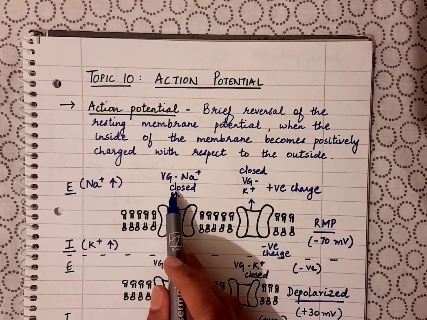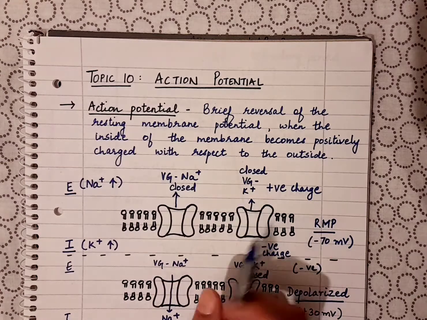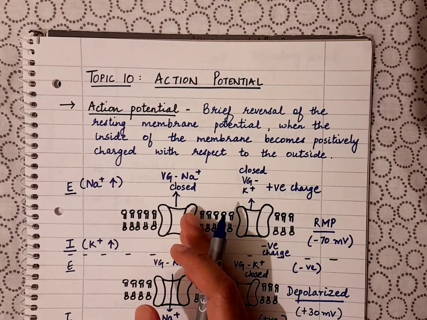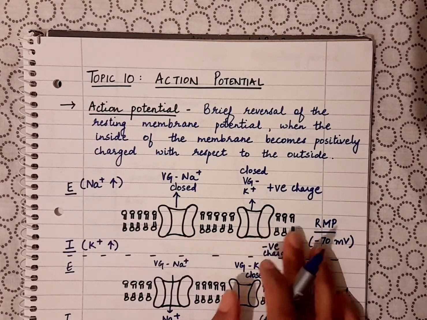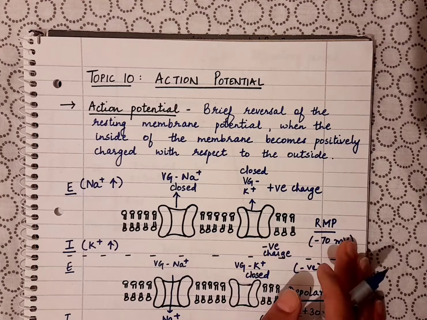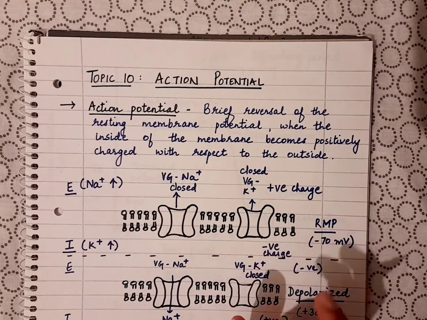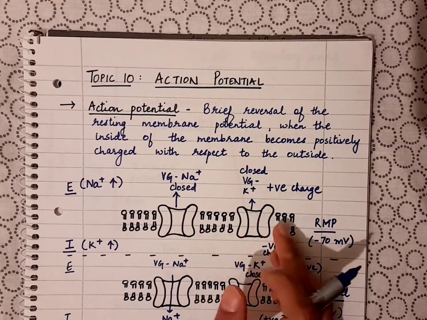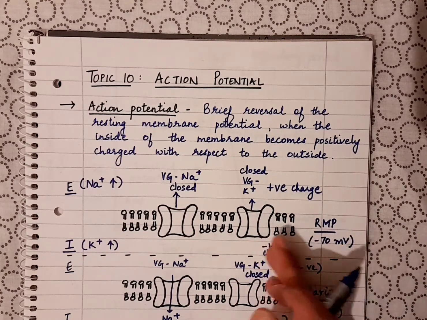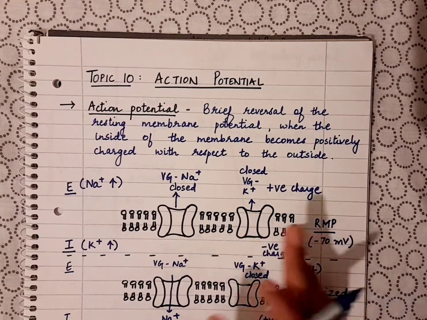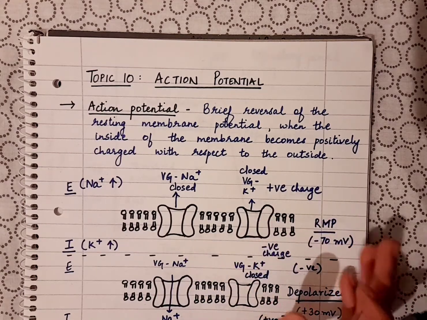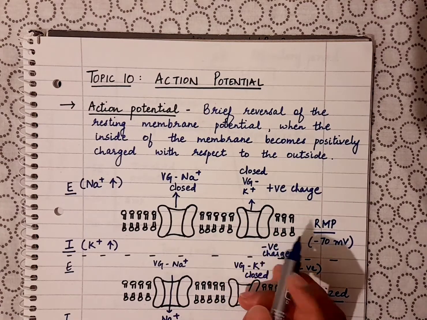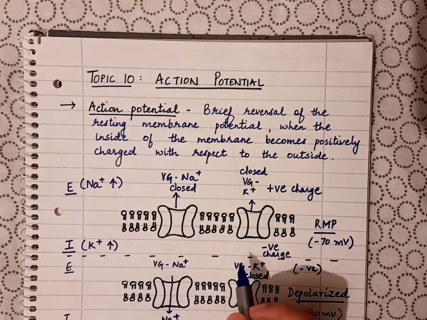Now there is another group of ion channels present in the lipid bilayer. They are called voltage gated sodium or potassium channels, okay. So there are voltage gated sodium channels which allow only the movement of sodium, and voltage gated potassium channels which allow the movement of only potassium. They are voltage gated, which means that they will open only when there is a change in the voltage, okay. So any voltage change results in the opening of these channels and the movement of the respective ions. These voltage gated channels play a very important role in the action potential, okay.